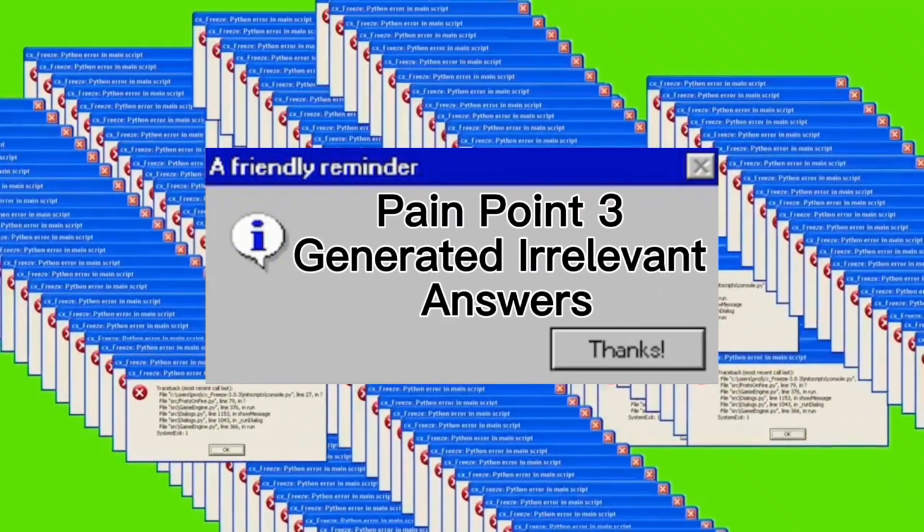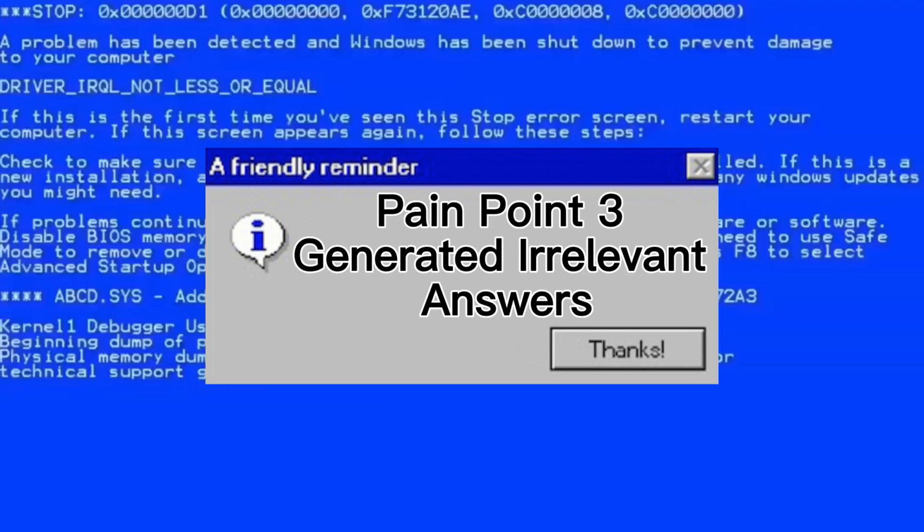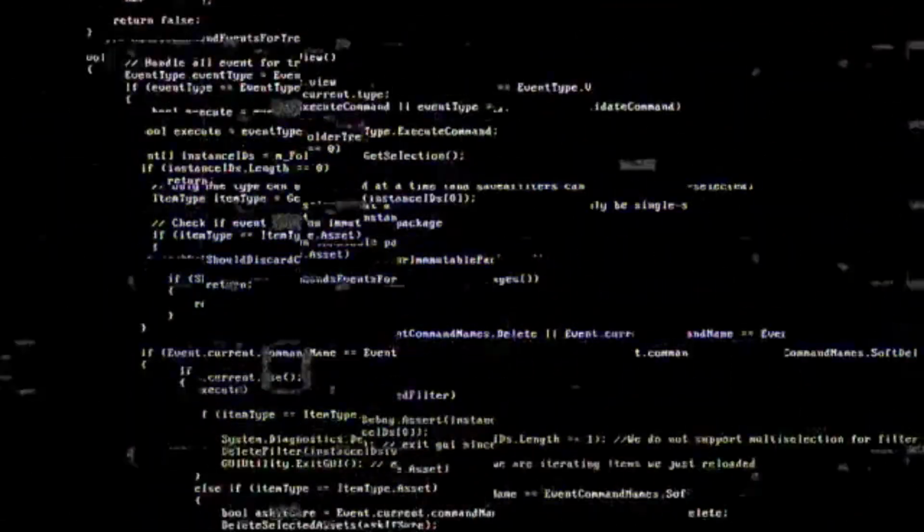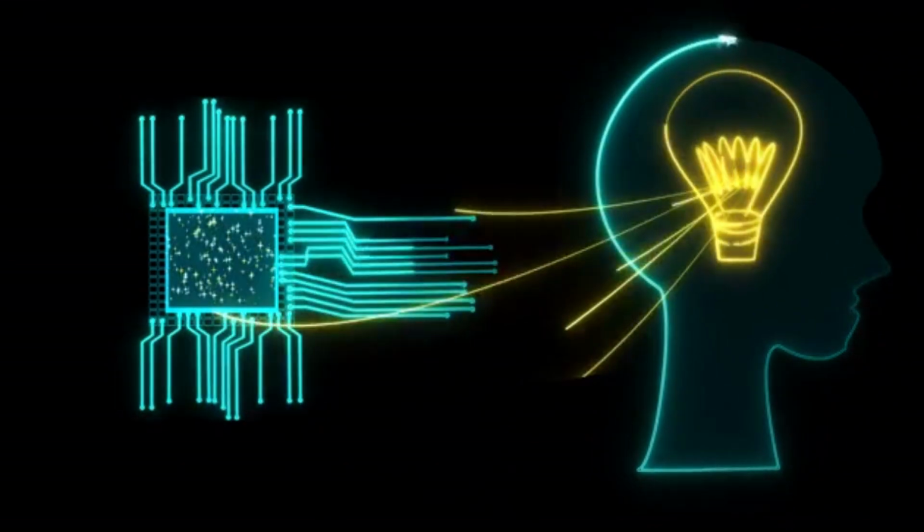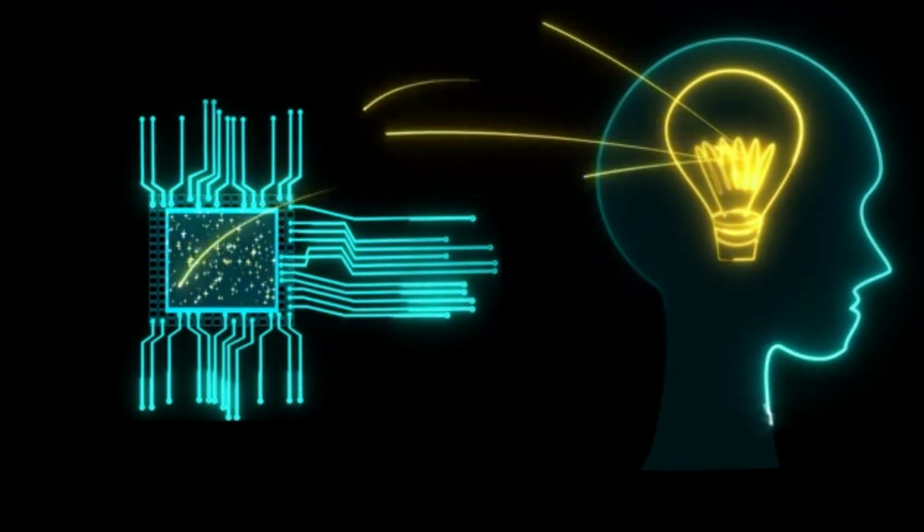Pain point 3. Generated irrelevant answers. ChatGPT may sometimes generate irrelevant answers to questions because its generation ability is based on language patterns and probability. To avoid this error, you can provide a more precise description of the question, or use other natural language processing techniques to help ChatGPT better understand the question.